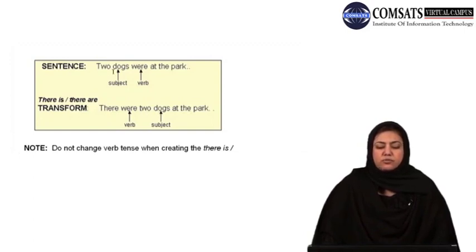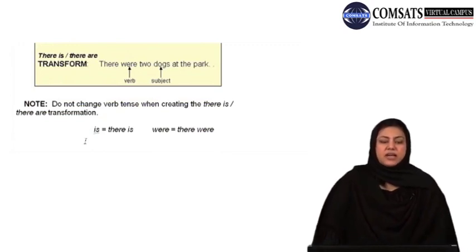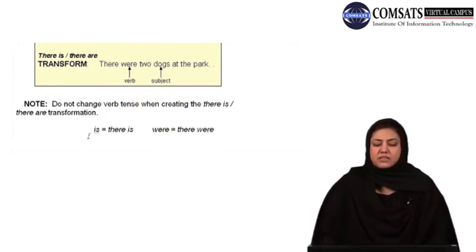So again, the position of two dogs and the auxiliary verb were are to be changed, and you can see were comes before two dogs and the construction that is left is retained. There were two dogs at the park. In this case, again, I would like to point out, do not change verb tense when creating the there is or there are transformations.